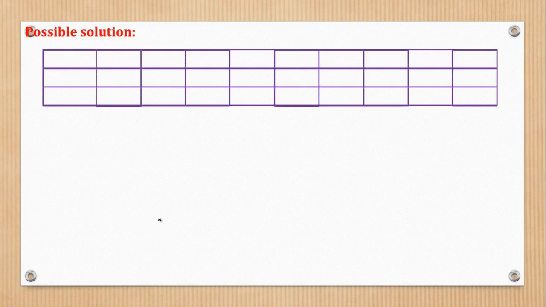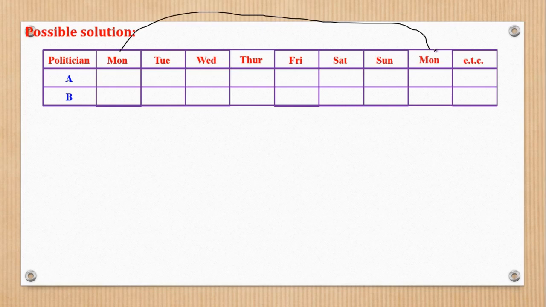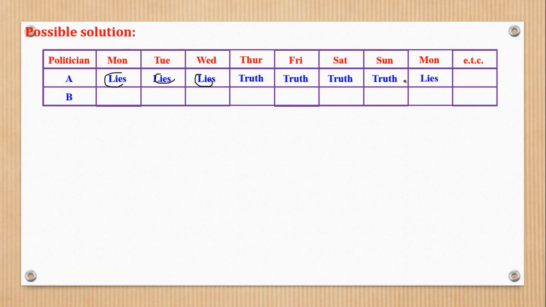There could be other ways of approaching such a question, but one of the ways will be to tabulate. Then you put all the days of the week. We shall put politicians, then the days of the week. This is just a repetition, because from Sunday we go back to Monday and so on. Now we are told that politician A lies on Mondays, Tuesdays, and Wednesdays, then tells the truth on the other days. So other days we shall put truth, truth, truth. Here I've put lies because it is just a repetition of this.